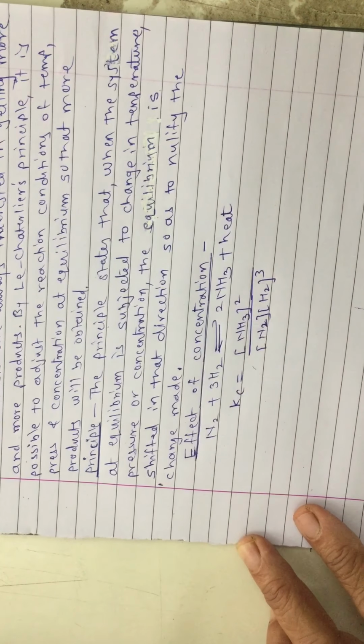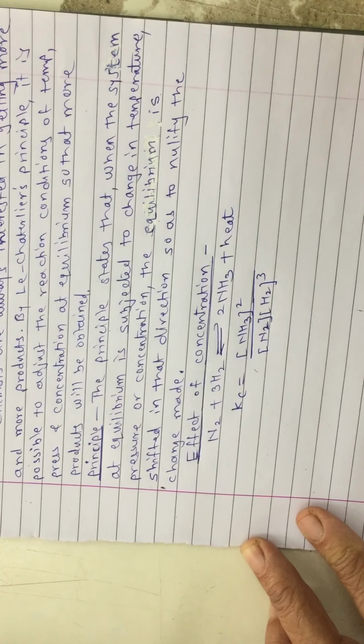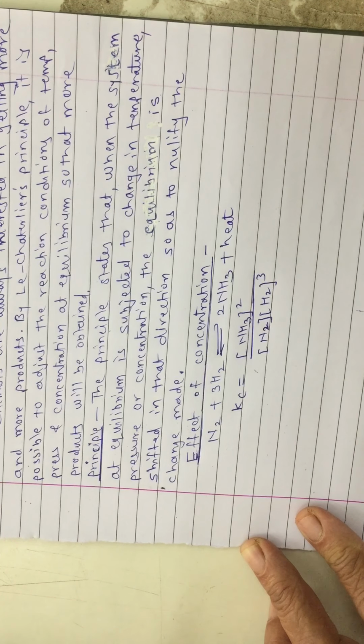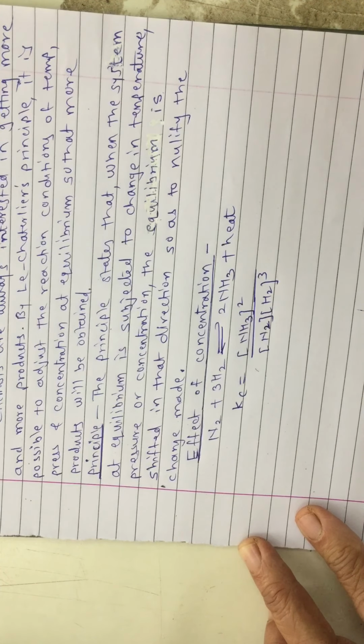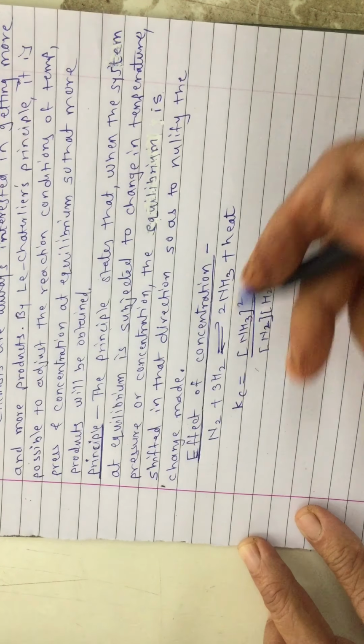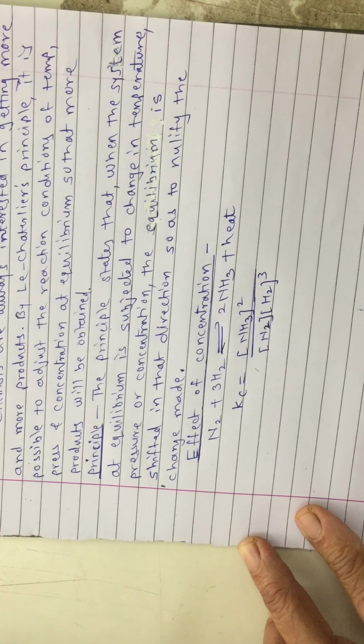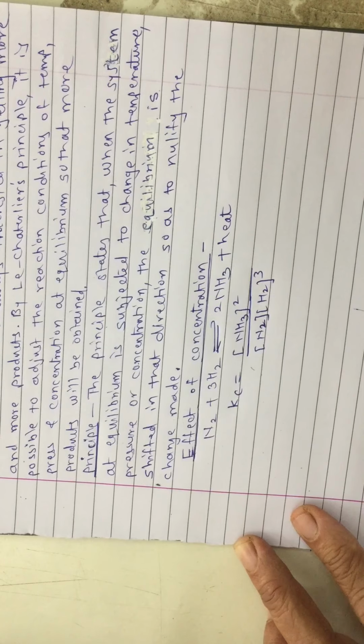Effect of concentration. If you will change concentration of reactants or products, it depends on the particular reaction. Okay, so if you will change the concentration of reactants or products, how it affects the equilibrium.